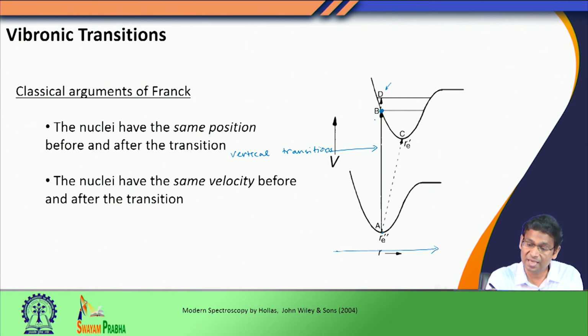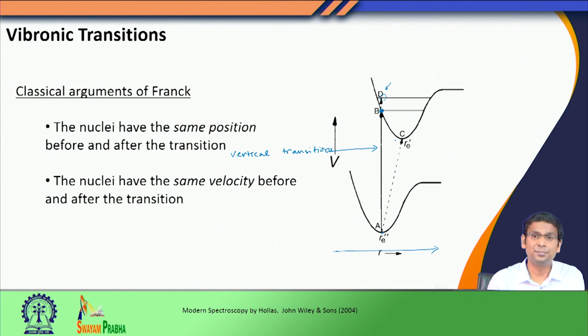Therefore, the transition will happen from A to B, but it will not happen from A to D. Why? Because at D the nuclei are not stationary, they are showing some motion. So, therefore, A to D would not be allowed.